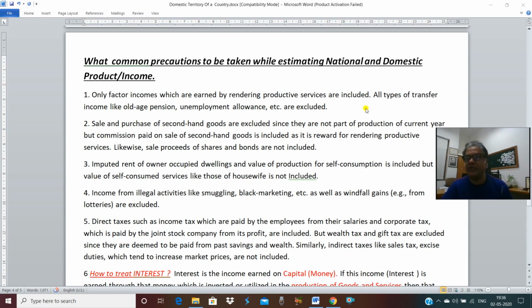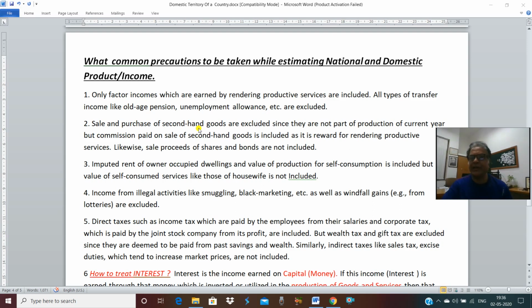So transfer income is not a part of domestic income or national income, whereas factor income is. So this is the first precaution. Second precaution: sale and purchase of second hand goods.